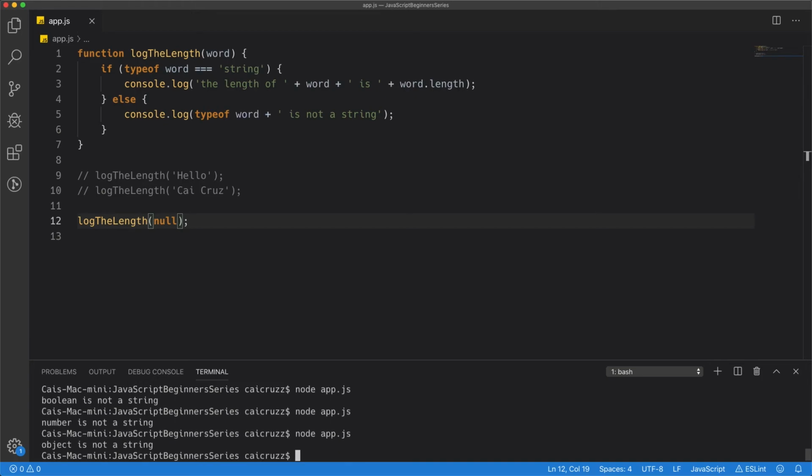Let's try with null, which is the one that created the exception before. See, null is an object at the end of the day. So the typeof null is object. It's not a string, but null is one of those things that are weird in JavaScript. Even though it's an object, it's nothingness. It represents nothing. That's why it was giving us an issue before. We're trying to access length of null.